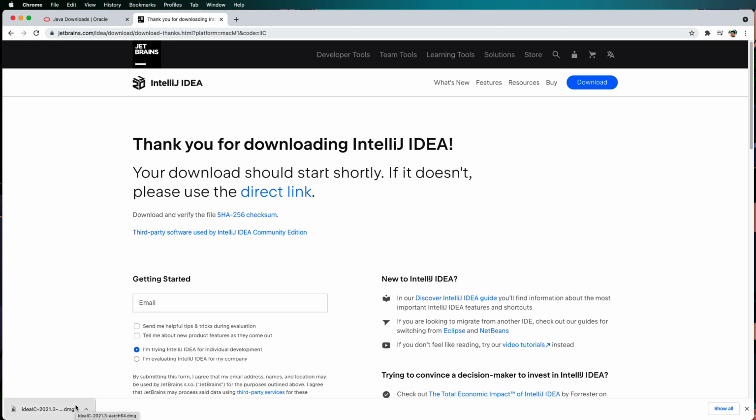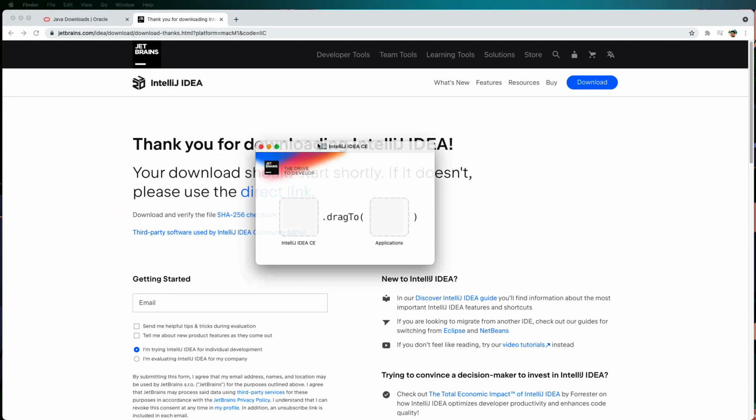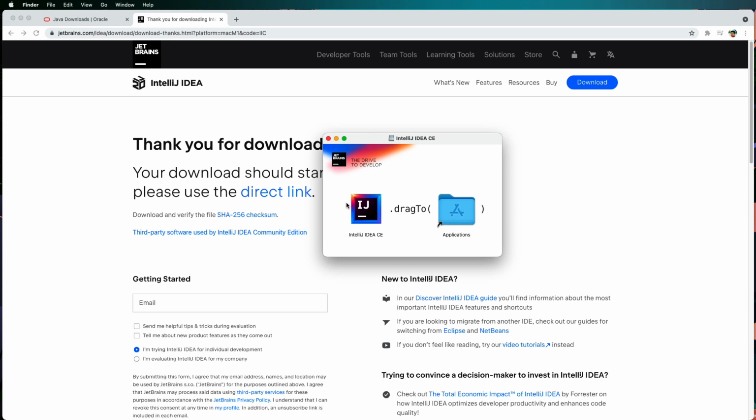The installer for IntelliJ IDEA Community Edition is fully downloaded in my system, so I can launch it by clicking on the DMG file. Now it will launch the installer, and as you see here, I need to drag this to applications to install this, and once I drag it, the installation will get completed. So I've done this and it is copying the file,